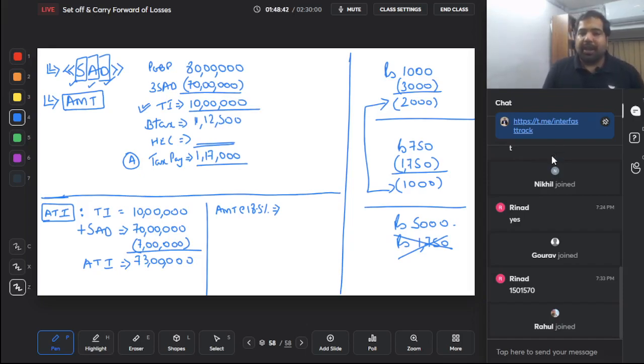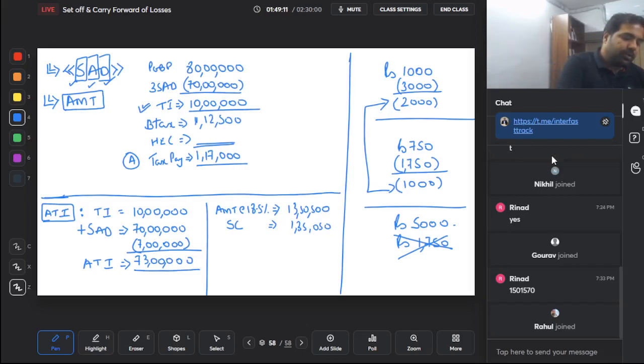On 73 lakh, 18.5%, is 13 lakh 50,500. This is the tax. So no slab rates, flat 18.5%. Then surcharge, yes, because your ATI is more than 50 lakh rupees, so there will be a surcharge of 10%, that is 1,35,050.